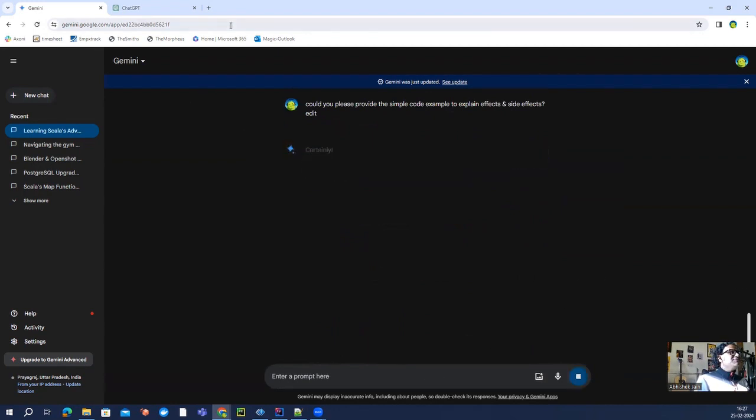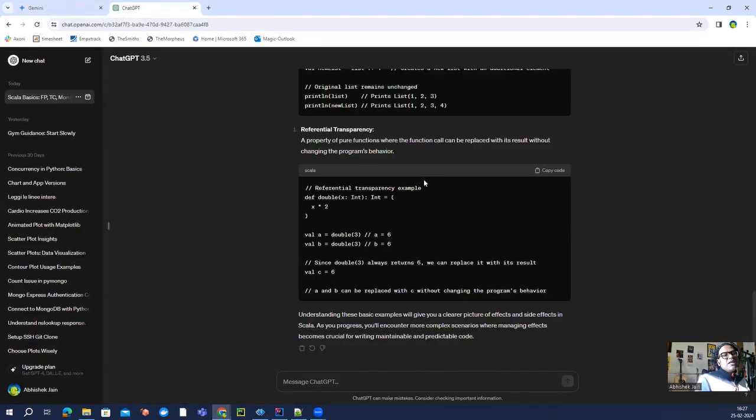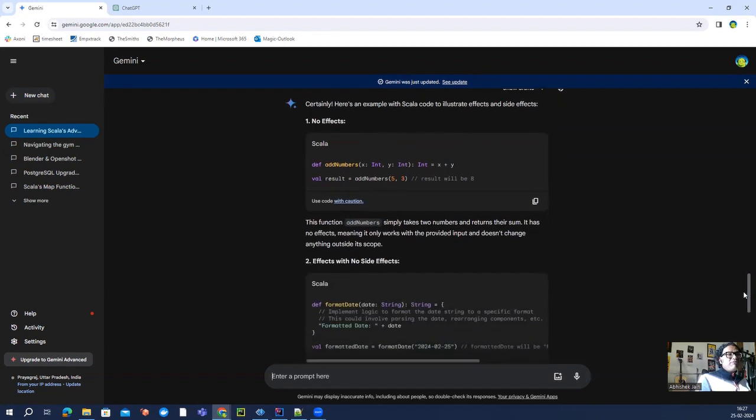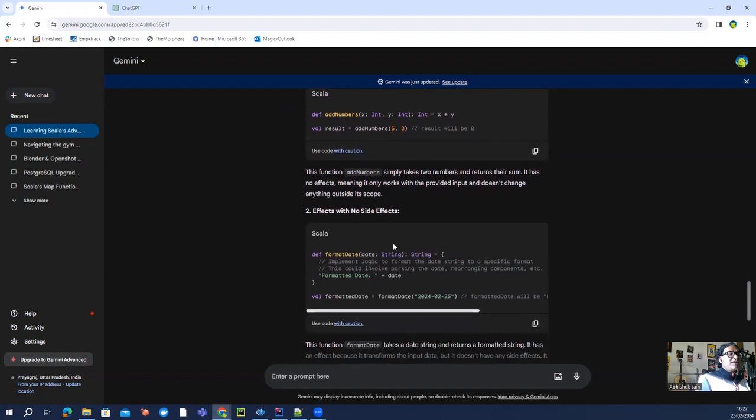Let's see, because it seems like the ChatGPT response makes more sense for understanding those important concepts which Scala has to offer us. But here, oh man, cool. It seems like Bard is also giving us the same function, add numbers, right? But here, effects with no side effect, right?